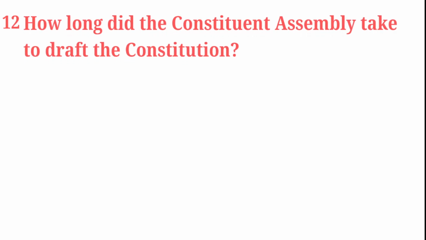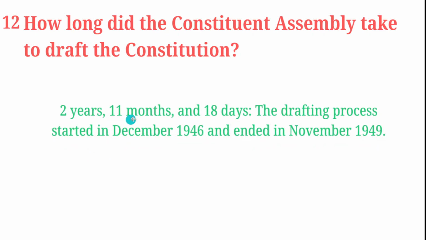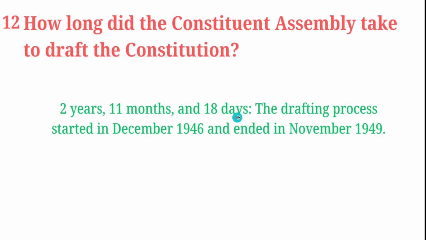How long did the Constituent Assembly take to draft the Constitution? It took 2 years, 11 months and 18 days. So 12 days short of 3 years. It started in December 1946 and ended in November 1949.